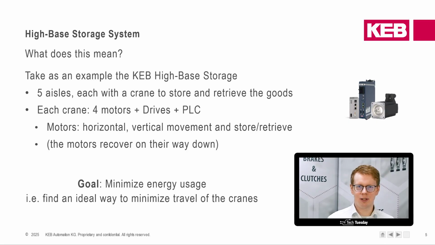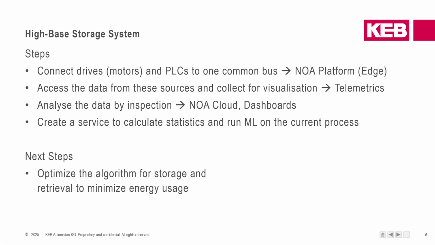on their way down. And basically, what we use IIoT technology for, like our NOAA system, is in the end to minimize the energy usage by analyzing the data that we collect from the usage of the high bay storage system. If we're going to store our goods, where do we place them? More to the front or more to the back, and how high, and so on, so that we get an overall high frequency of input-output, or fewer movements and then less energy usage.